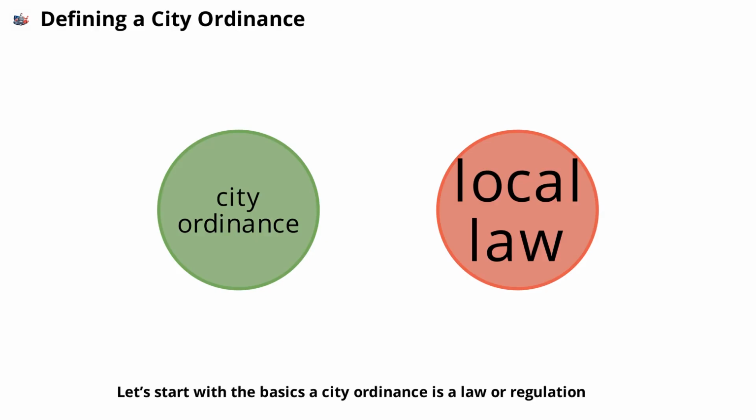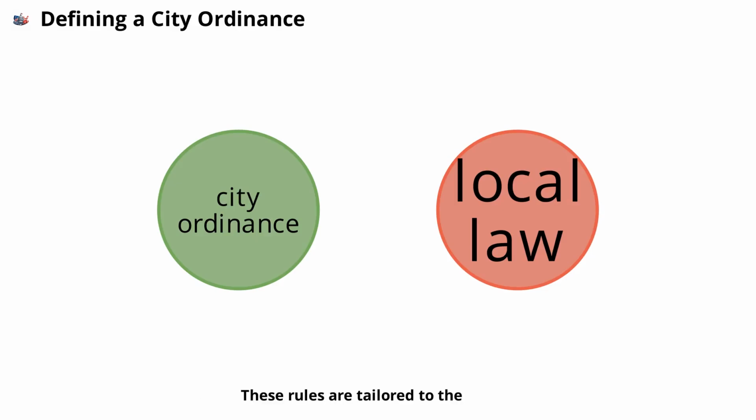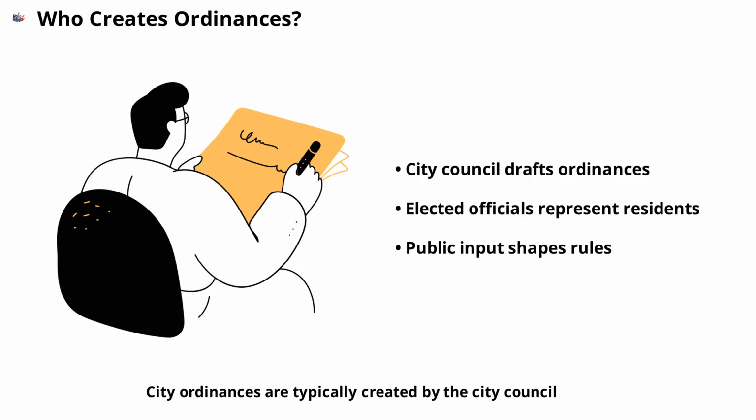A city ordinance is a law or regulation enacted by a city council or similar local authority. Unlike state or federal laws, ordinances only apply within the city's boundaries. They can cover a wide range of topics, from zoning and land use to public safety and health. For example, a city might have an ordinance requiring pet owners to leash their dogs in public parks. These rules are tailored to the unique needs and priorities of each community, making them an essential part of local governance.